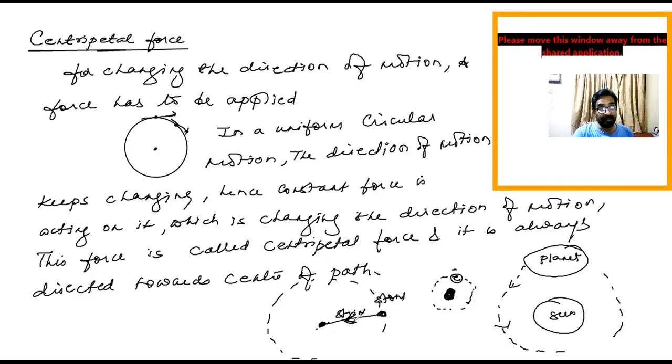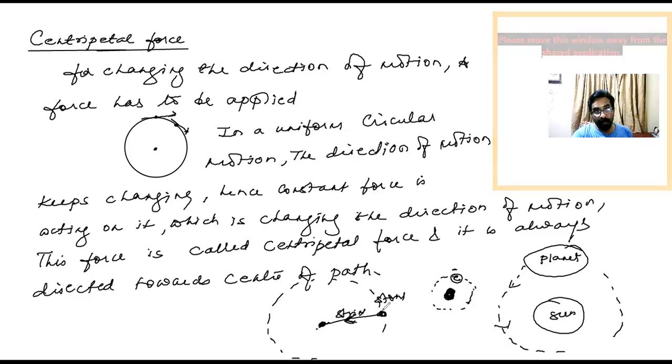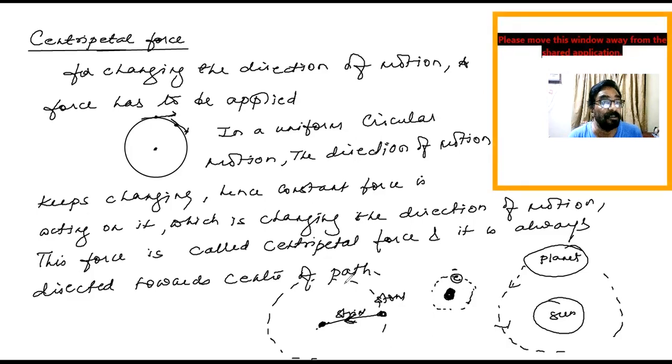Got it? But that centripetal force is acting, and what is the source of that centripetal force, beta? The force of tension in the string. So I hope everybody has got an idea about centripetal force. For the last time, in a uniform circular motion, the direction of the motion of the body keeps on changing. That is due to the centripetal force constantly acting on it. This centripetal force is always directed towards the center.